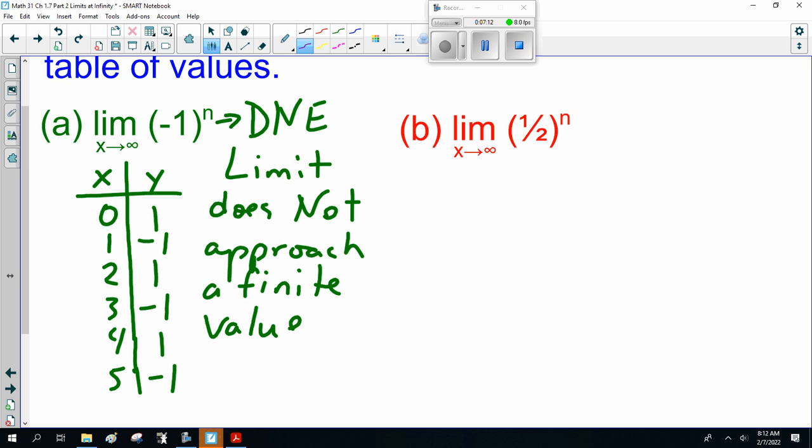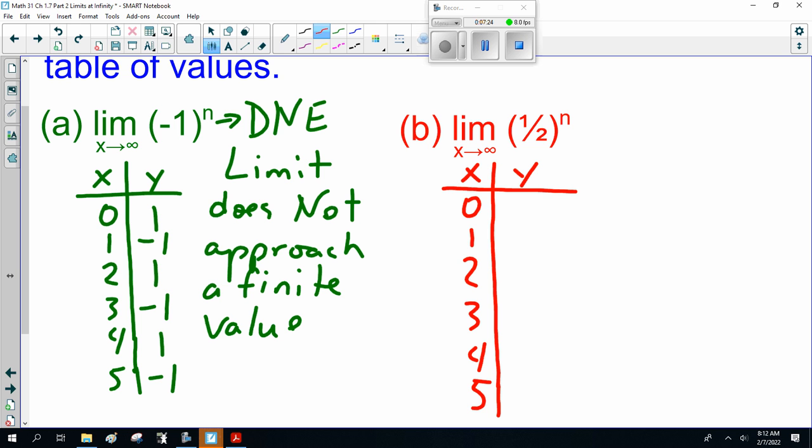Now the next one. The limit as n goes to infinity of 1/2 to the nth power. Okay, so 1/2 to the 0 is 1, then 1/2, 1/4, 1/8, 1/16, 1/32. Okay, I'm comfortable saying that's going to infinity.